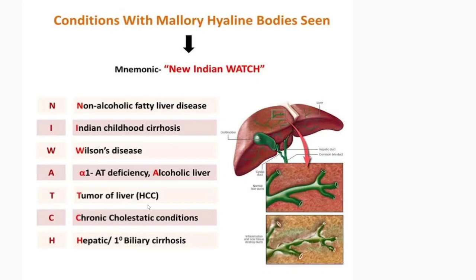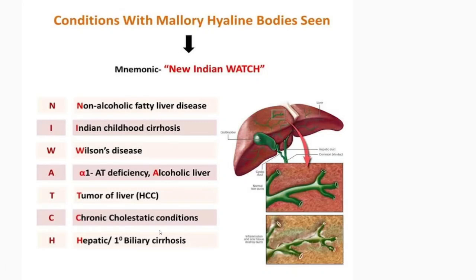Then tumor of liver, especially hepatocellular carcinoma. It starts from the liver's main cells, called hepatocytes, and later develops into liver cancer. Chronic cholestatic conditions: due to cholestasis, any obstruction in the choledochus or gallbladder may lead to liver cirrhosis. And biliary cirrhosis: any obstruction in the bile duct.